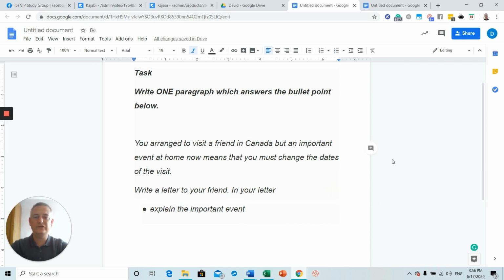Now, you have 1 week to do this, so please don't rush it. Don't feel you have to give your answer right now. It would be much better if you went away, thought about this for 15 or 20 minutes, just to practice, of course. And even if you have any questions about the vocab, the tone, the detail in the paragraph, please feel free to do so in the comments.